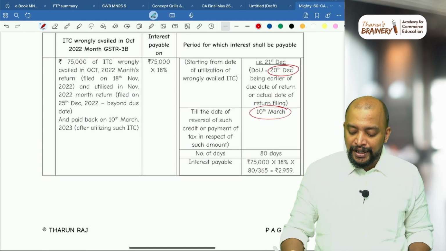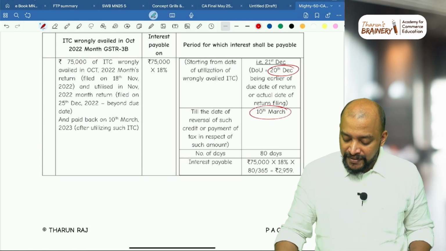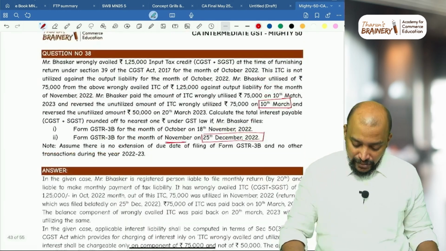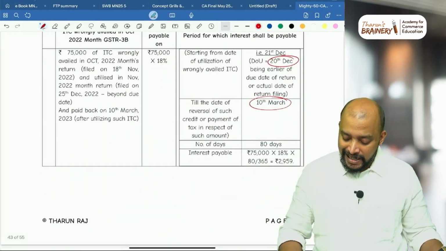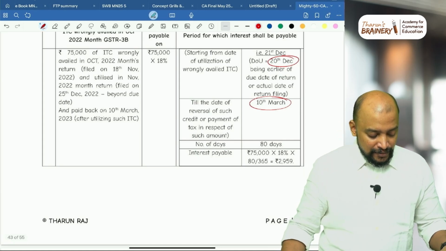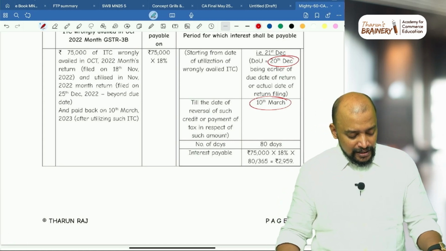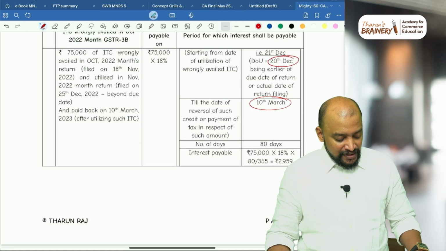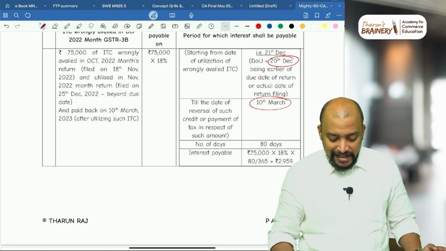So we need to compute interest. December 11 days, January 31 days, February, this is 2023, 28 days, and March will be 10 days. Okay, so do the calculation here. So what happens for the month of December 11 days and January 31 days, February 28 days and March 10 days, that is 80 days.